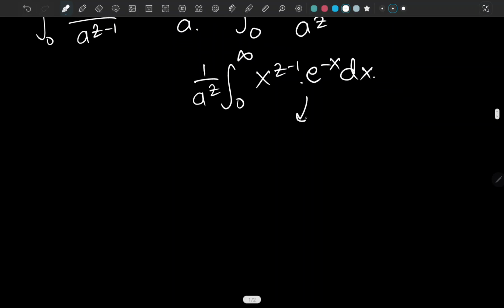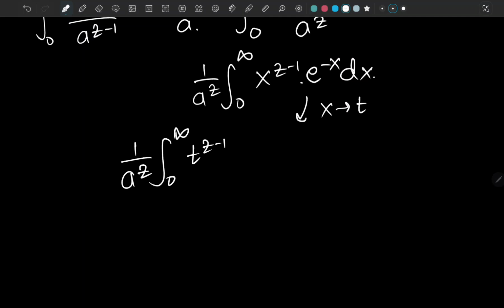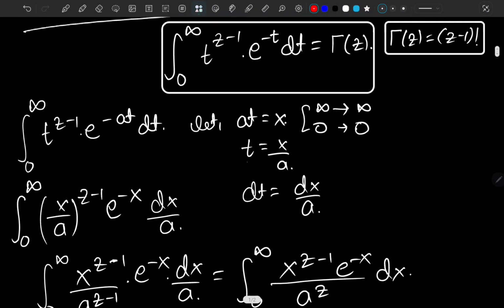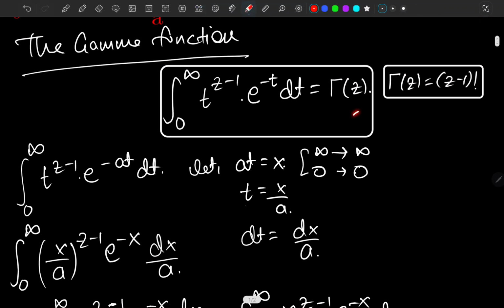Or we can change the index variable x to t here, and we can do that because it's not an indefinite integral, it is a definite integral. So we have 1 over a to the z times the integral from 0 to infinity of t to the z minus 1 e to the negative t dt. Let me cover it in a red box here.